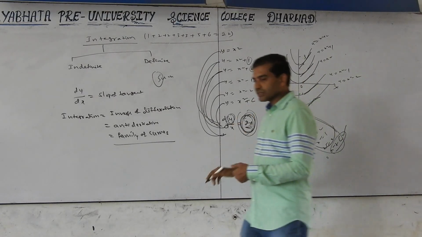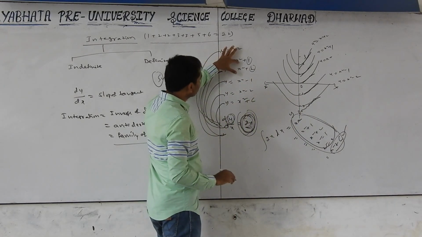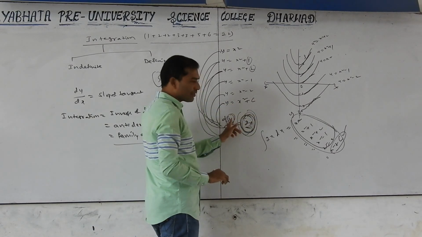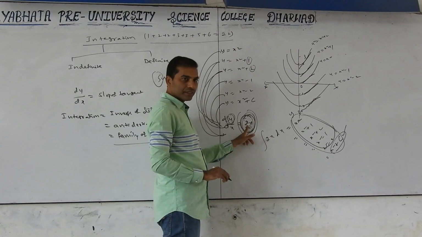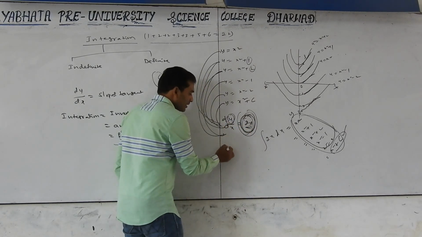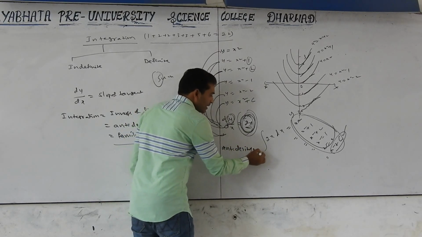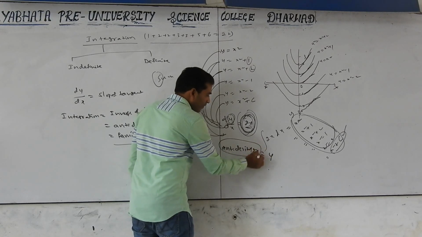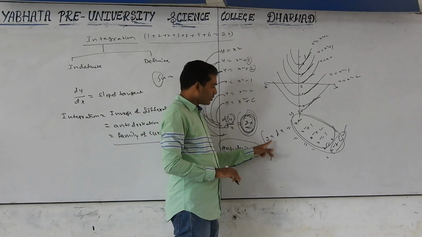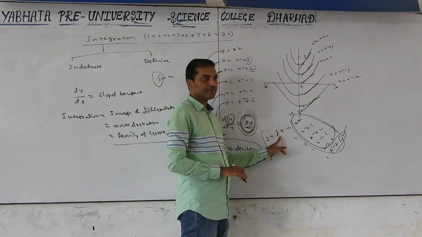Understood? For all these curves, dy by dx is 2x; dy by dx of x square plus 1 is 2x. Now the antiderivative of 2x is y. This antiderivative of 2x is denoted by integration of the function 2x with respect to x, dx.